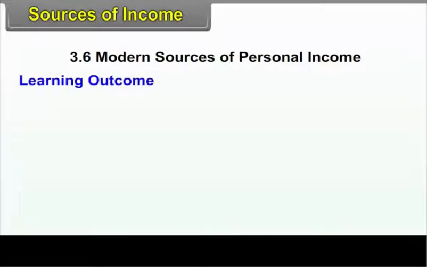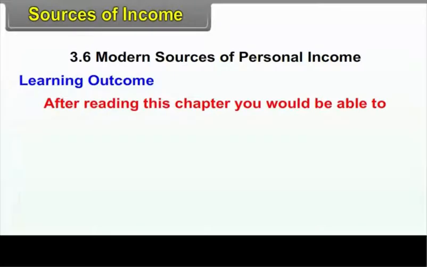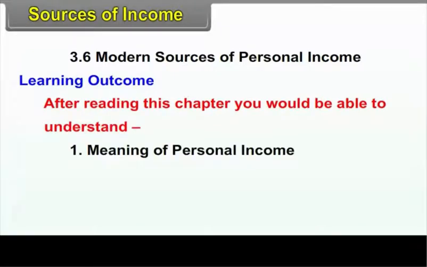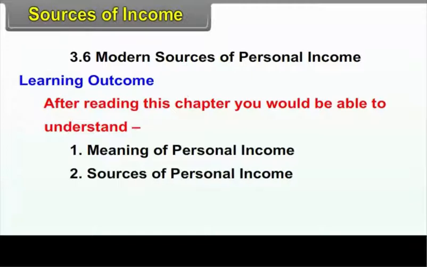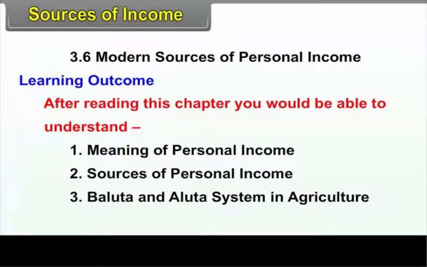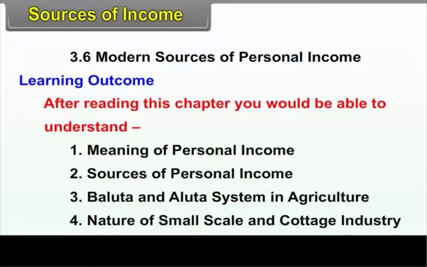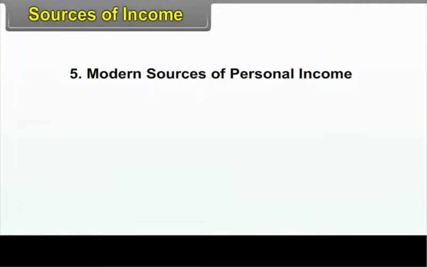Learning Outcome. After reading this chapter, you will be able to understand meaning of personal income, sources of personal income, Baluta and Aluta system in agriculture, nature of small-scale and cottage industry, and modern sources of personal income.